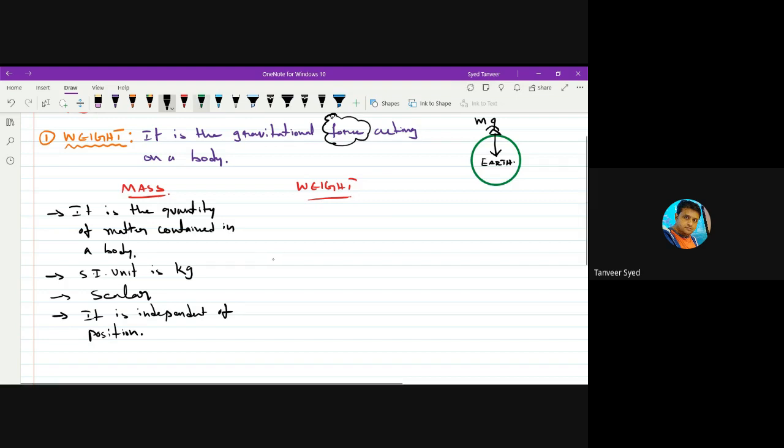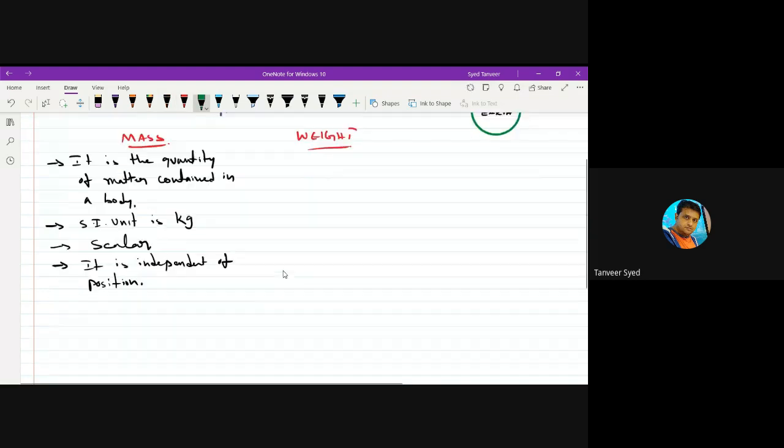What does this mean? Take that example of the pen. In that pen, we have 100 atoms. Everywhere in the universe, it has 100 atoms only. Or let us say I have a body whose mass is 1 kg, with some large number of atoms in it.